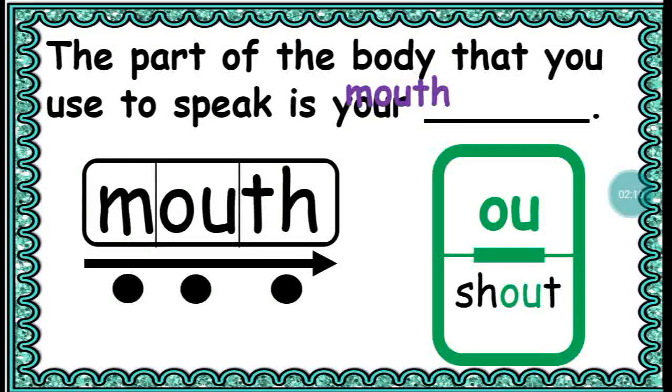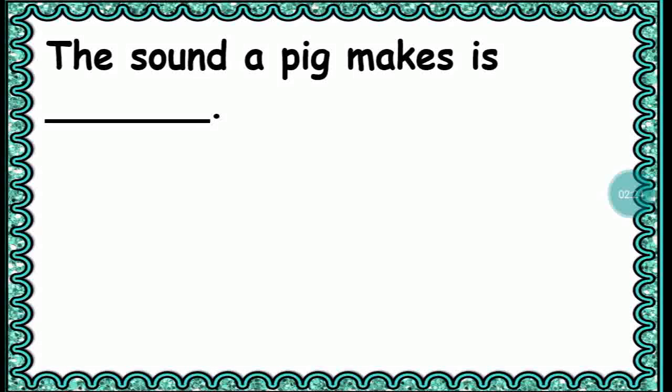Mouth. There are 3 sounds in mouth. 1, 2, 3. The 3 dots represent the 3 sounds in mouth. M, ow.